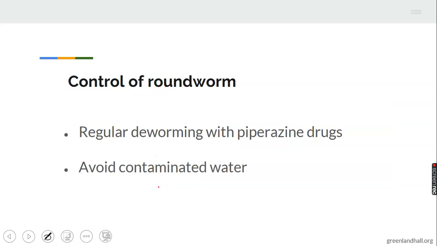Control of roundworm. 1. Regular deworming with pulverizing drugs. Just like tapeworm as well, regular deworming of infected people. 2. Avoid contaminated water.